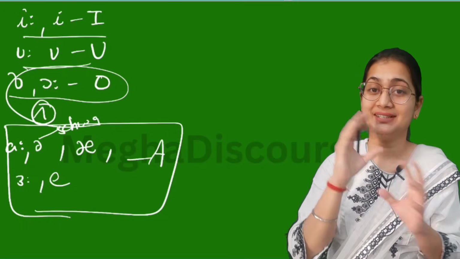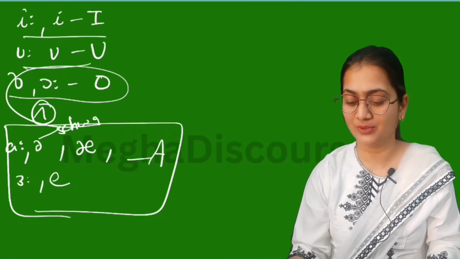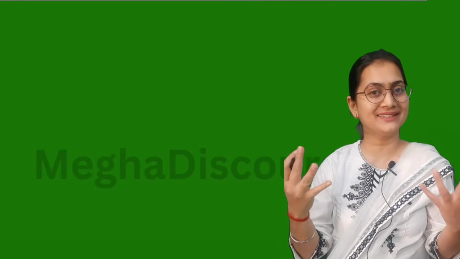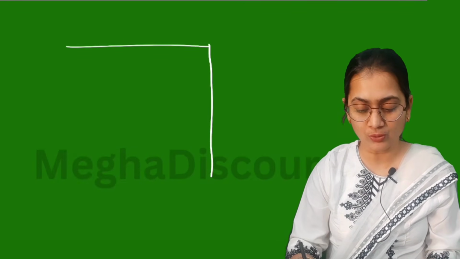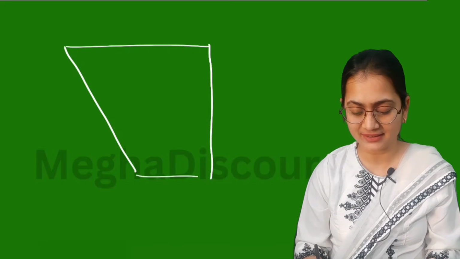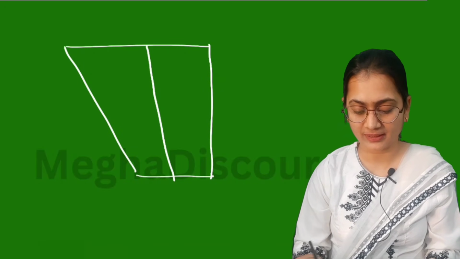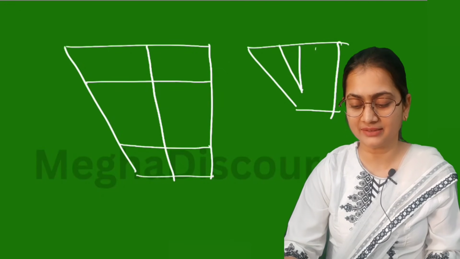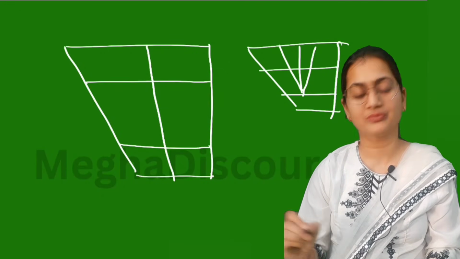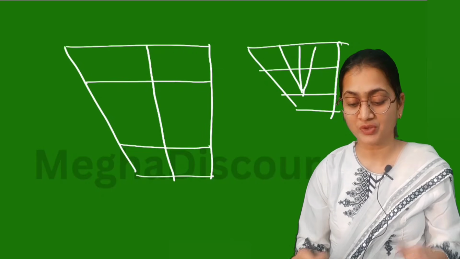Now let us examine this with our diagram. Now let us make our vowel quadrilateral diagram. This is how we can make this. In some books you will find it like this. Both are the same.